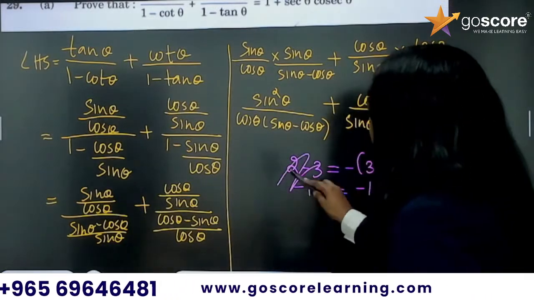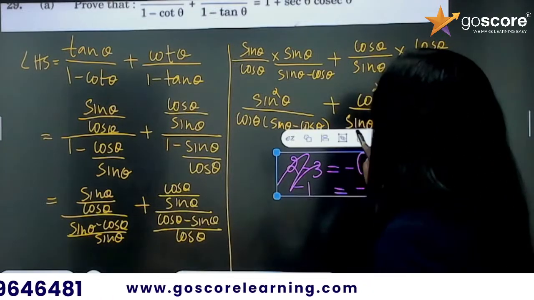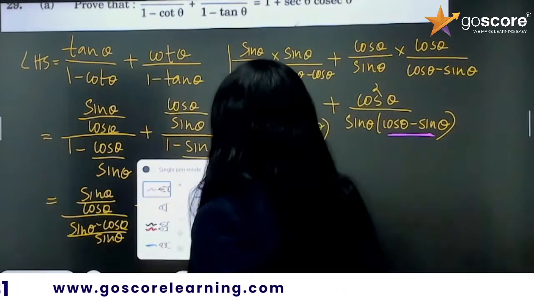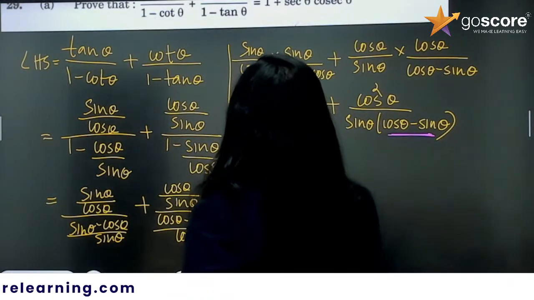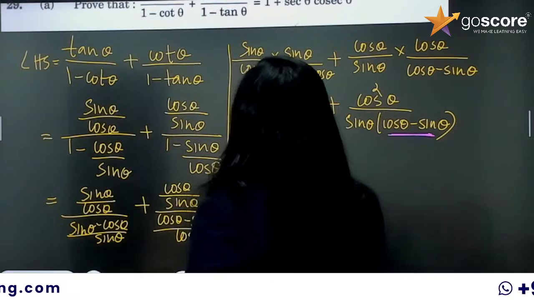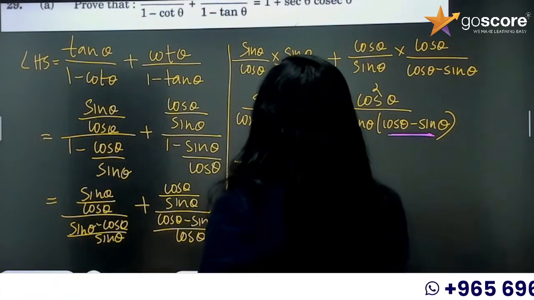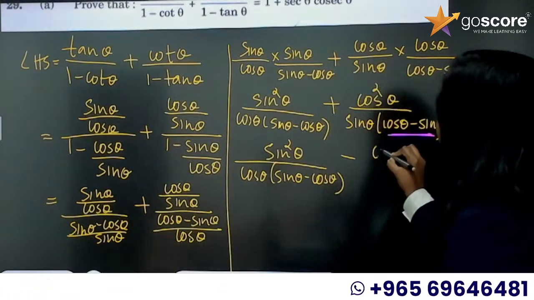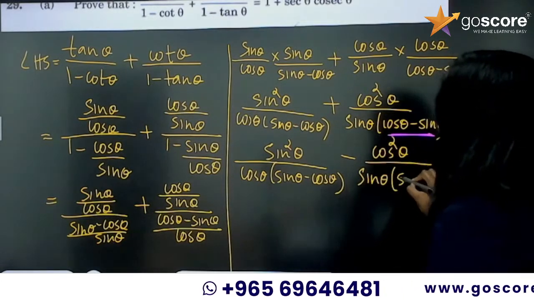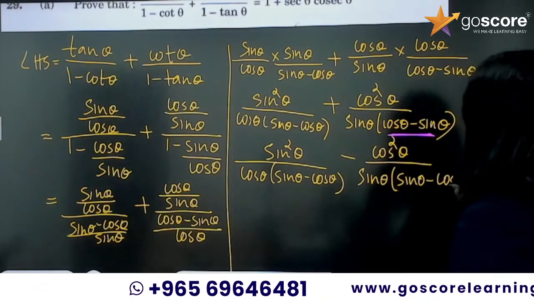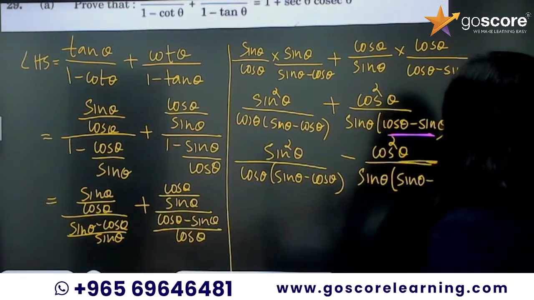So I am going to take that negative sign outside now. So I am going to get sine square theta by cos theta into sine theta minus cos theta. Now, I am taking that negative sign outside. Now, cos square theta by sine theta into sine theta minus cos theta. I took that negative sign outside so that I can interchange the terms.